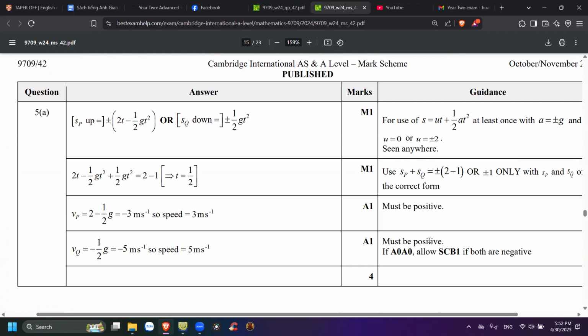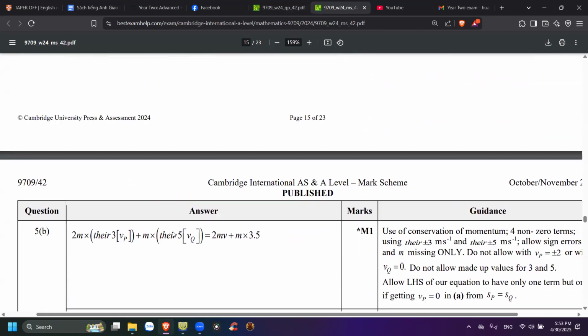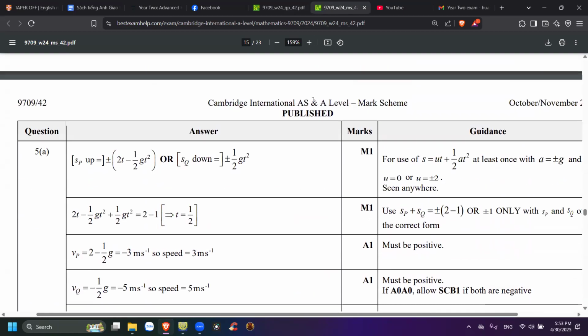Both are positive. Since it says speed, it must be positive, but velocity can be negative. Remember, the actual speed, not velocity, so it must be positive. So let's say speed of P up equals what? 2t minus, what, SUVAT, right? I think there must be another way to do this one, or maybe I'm just wrong.